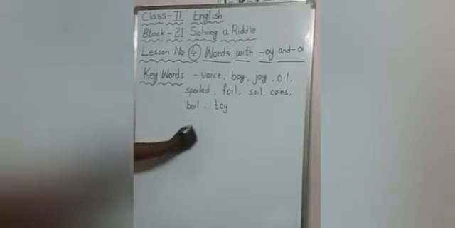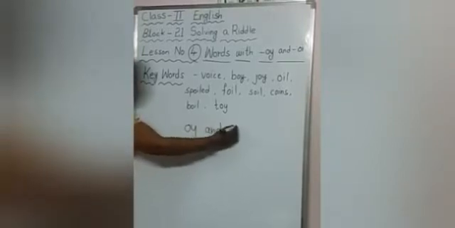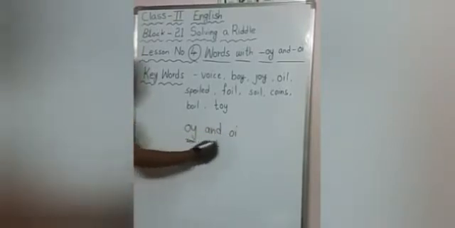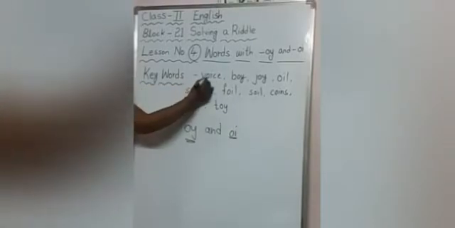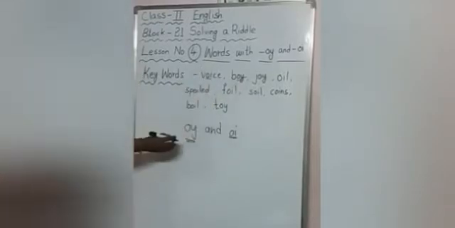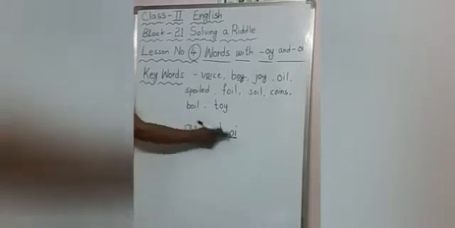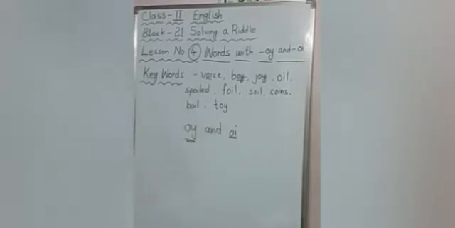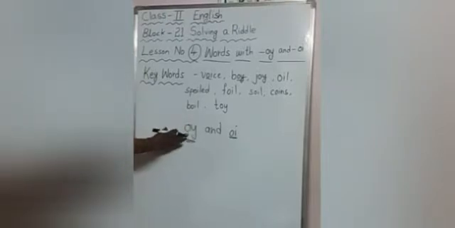Children, OY and OI sound the same, okay? If you see all the keywords, the words have the letters OI and OY. The sound of OY and OI is the same. Oi, oi. Okay. Till here clear children? Now we are learning words with OY and OI.